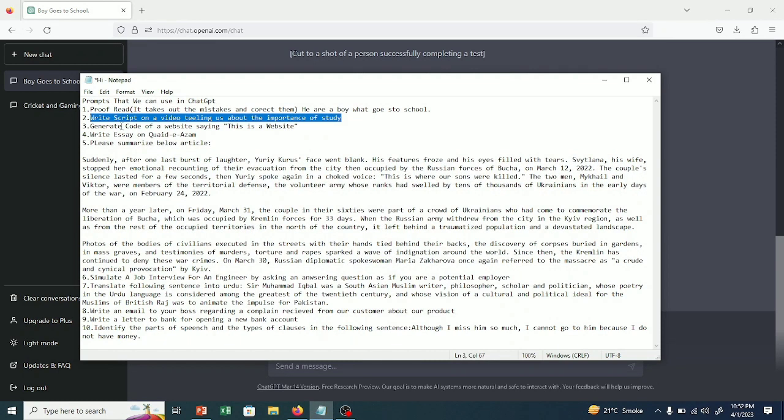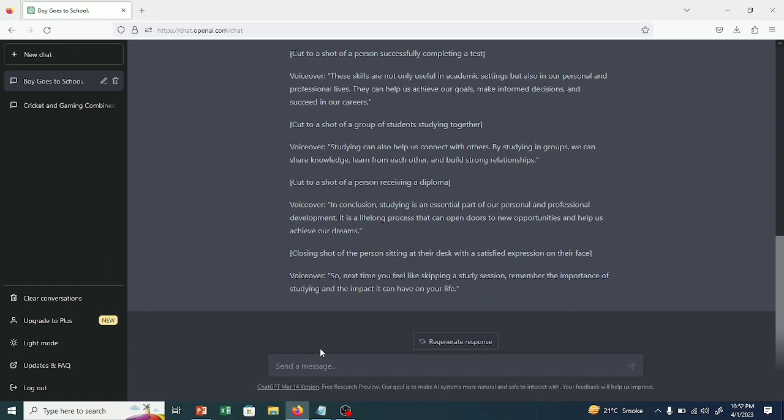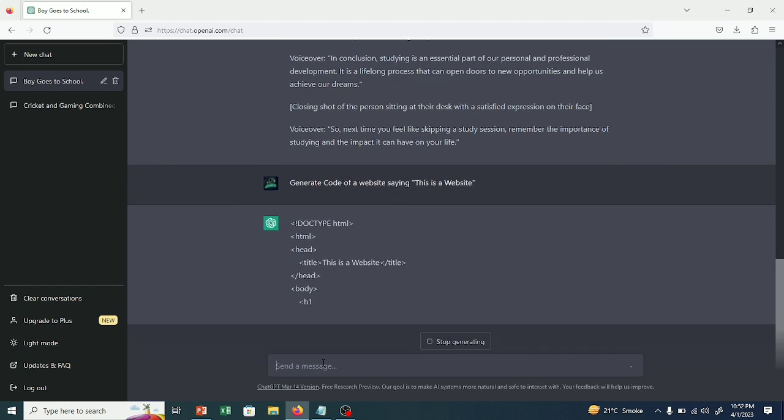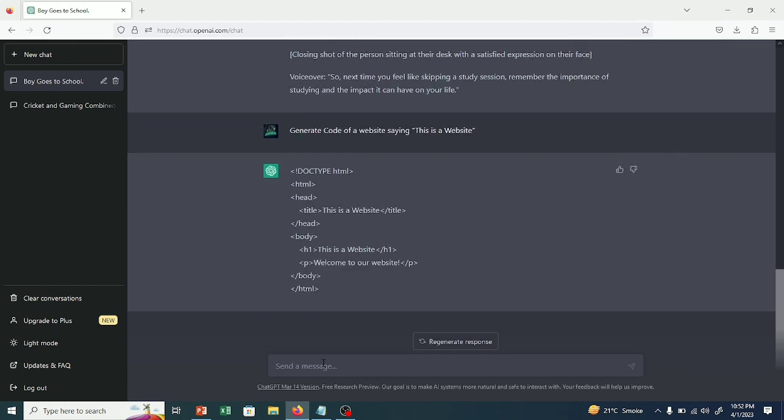So now let's move on to the third prompt, which is my most favorite and is very mind blowing, that I have told you in my presentation: it can generate code. Now I will tell it to generate a website. So let's see how it generates. It is generating the HTML code, as you can see. This is the correct code, I can tell you. As a programmer, I know that this code is correct, and it would be very helpful in making my website.